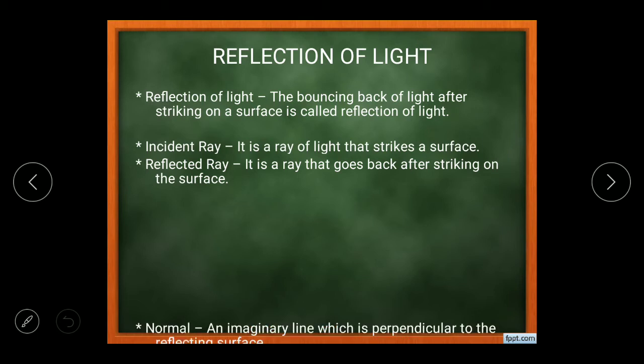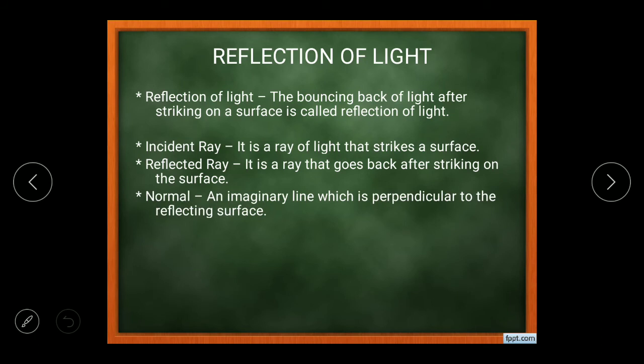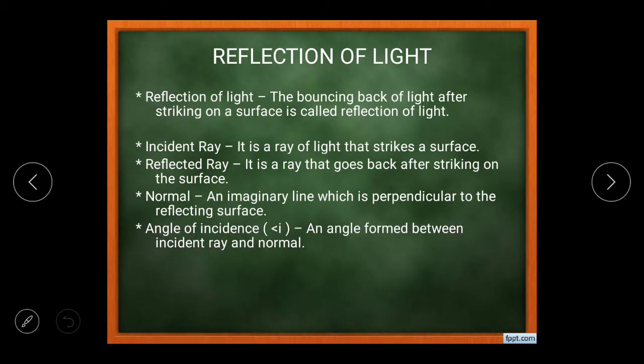Third is normal. एक ऐसी imaginary line जो कि किसी surface से perpendicular बना है, that means an imaginary line which is perpendicular to the reflecting surface is called normal. Next is angle of incidence. Angle of incidence is the angle formed between incident ray and normal.